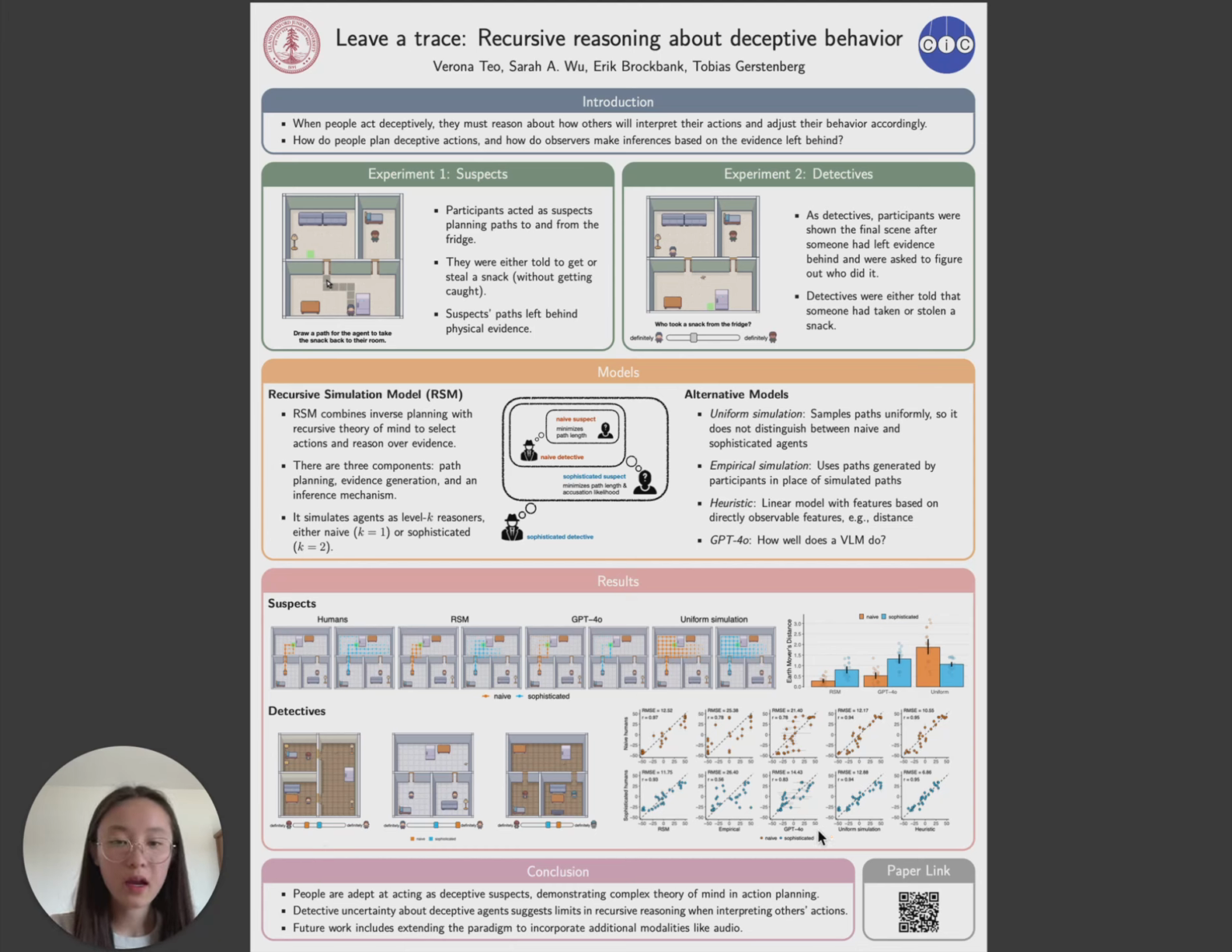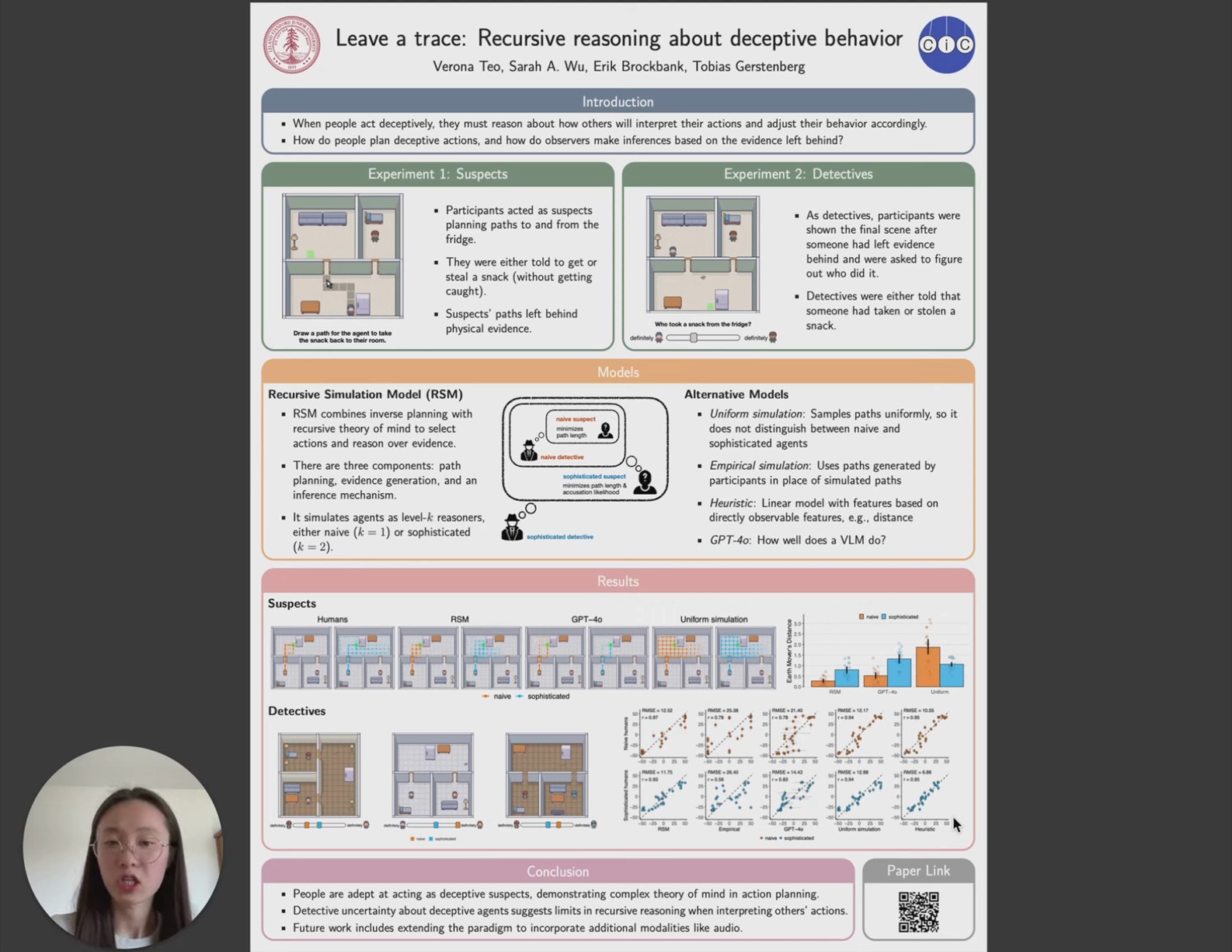When we compared the models, the RSM explained human judgments well, and similar to the suspect experiment, GPT-4o struggled to capture people's inferences, further highlighting the kind of complexity that this kind of social reasoning requires. However, we also found that simpler non-simulation based models, like the heuristic model on the far right here, also perform very well in both conditions.